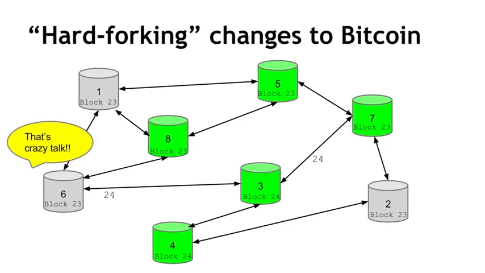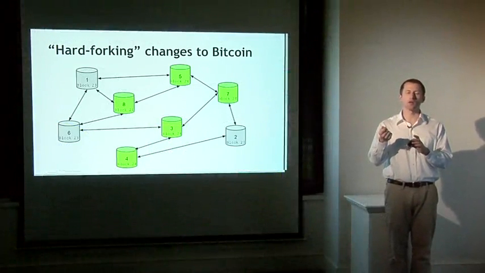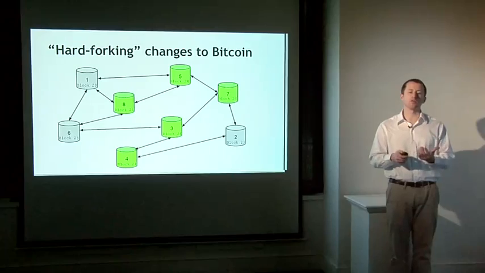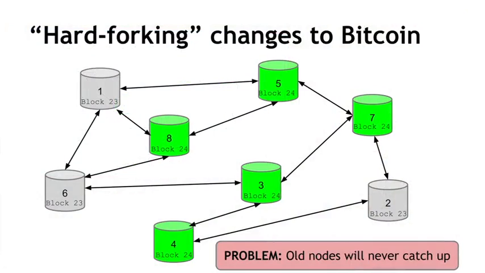And similarly, when it gets over to node 6, it is also going to say, nope, I can't accept that block either. And now you're going to end up in a state where the new nodes have one picture of the blockchain, and the old nodes have all refused to accept this latest block. So the new nodes will go off and work on a version of the blockchain, including this new block with the new fancy feature. And the old nodes will all be stuck on an old version of the blockchain. And unfortunately, they're never going to catch up, because until they upgrade their software, they'll keep rejecting all of the blocks that are proposed by the nodes in the network that have upgraded to the new version of the protocol.